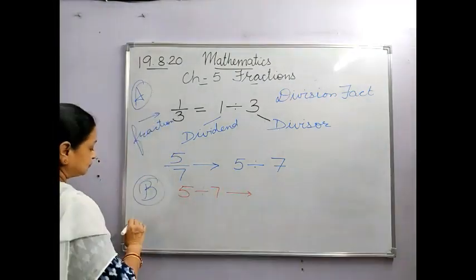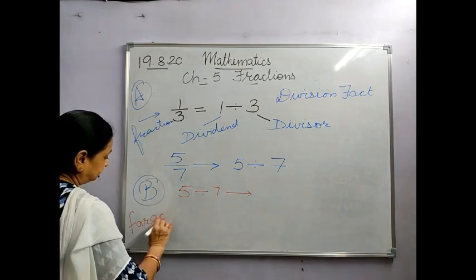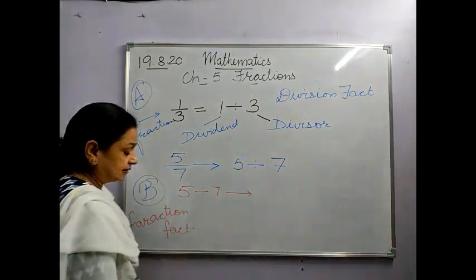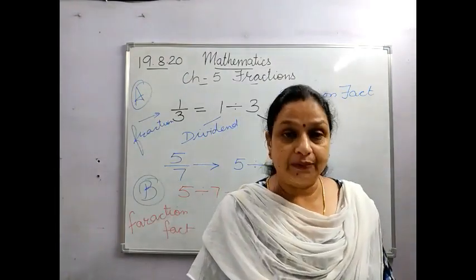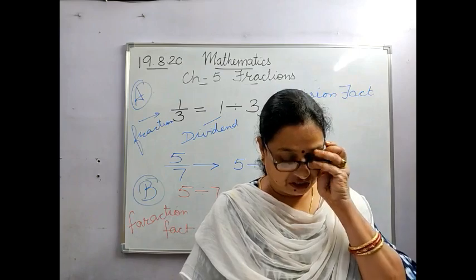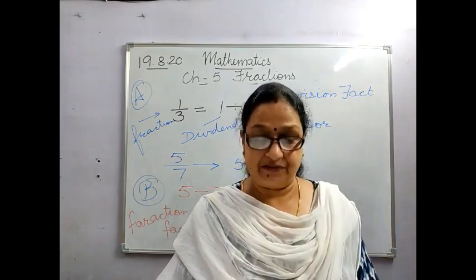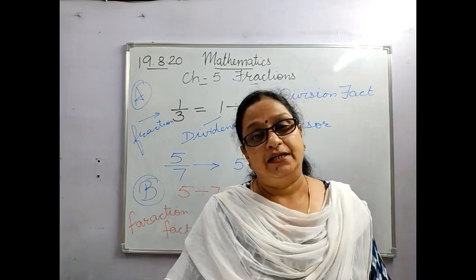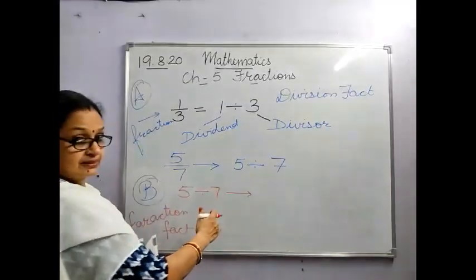Now if I ask for this in fraction form, fraction fact, that is the second point on the same page, you can also express division as a fraction. Take the dividend as the numerator and the divisor as the denominator. Same, the reverse of this.